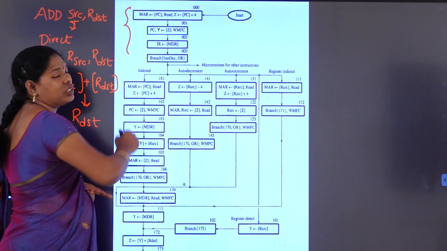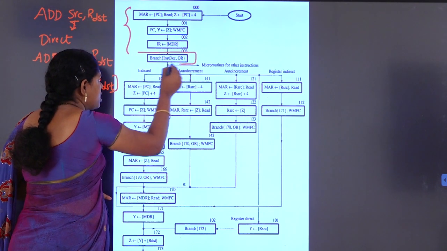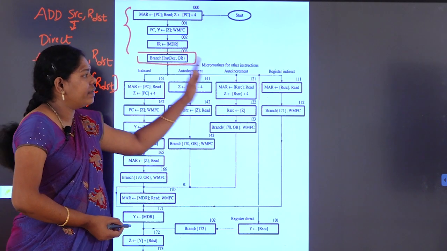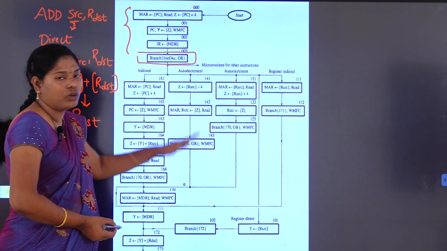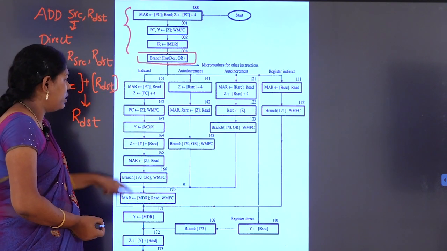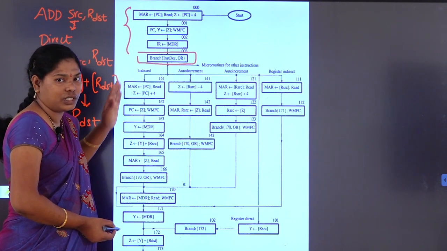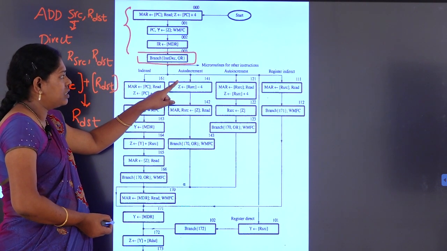These three steps are common for every instruction, and depending on the addressing mode we are branching to different micro routines. Each one is one micro routine. Each path has some micro instructions. Depending on the addressing mode we are branching.